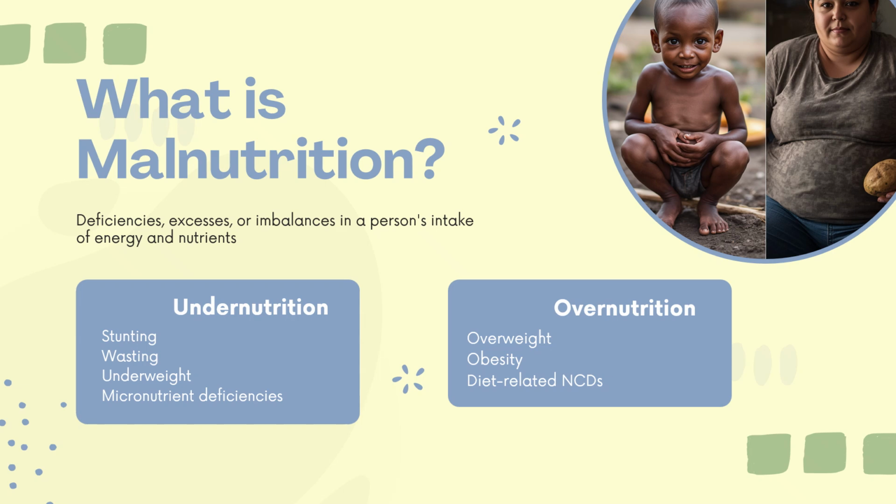Undernutrition includes stunting, which you know is low height for age, and wasting, low weight for height, and underweight, low weight for age. Also micronutrient deficiencies. Overnutrition means overweight and also obesity, or related NCDs like diabetes mellitus or dyslipidemia or cardiovascular diseases like that.